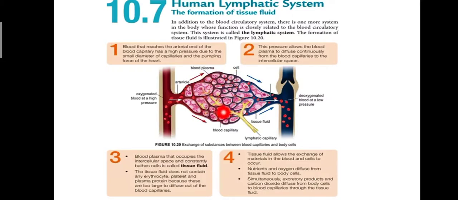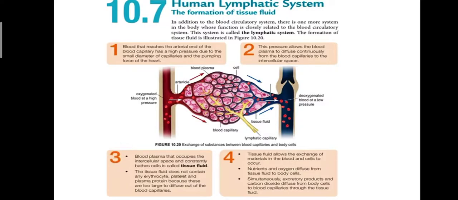Blood plasma diffuse out daripada blood capillary pergi kepada intercellular space, the spaces between our cells. Blood plasma that occupies the intercellular space and constantly bathes the cells is called tissue fluid.